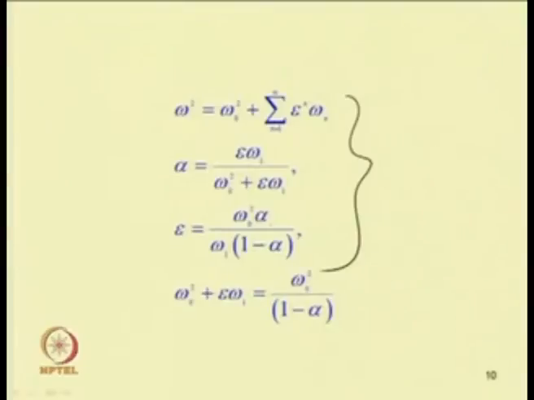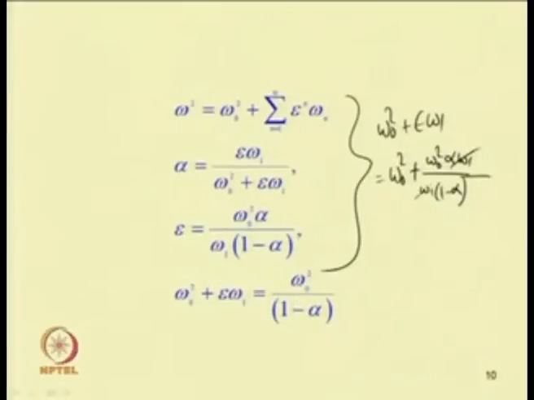So, omega 0 square plus epsilon omega 1 can be written as omega 0 square plus, for epsilon I will substitute omega 0 square alpha by omega 1 into 1 minus alpha. Now, with multiplication of omega 1, omega 1 cancels. So, by taking omega 0 square common, this becomes omega 0 square into 1 plus alpha by 1 minus alpha, which is equal to omega 0 square by 1 minus alpha.